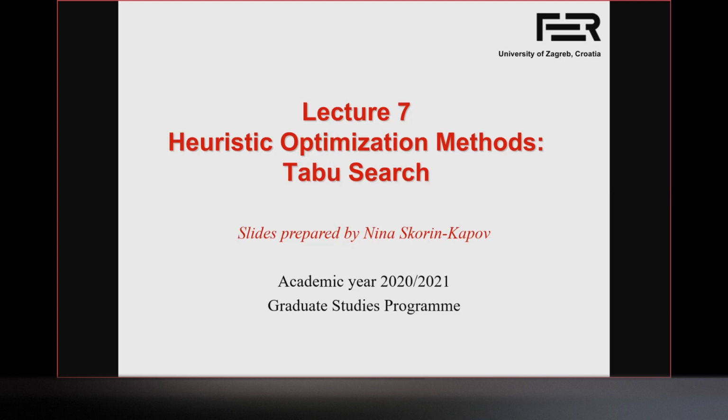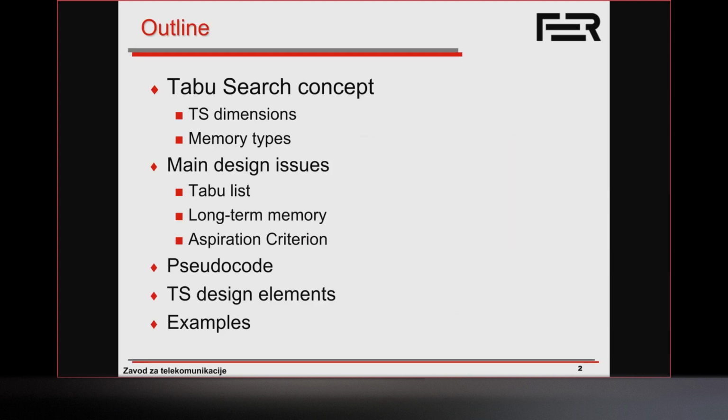So we're going to go through the basics of taboo search. We'll go through a number of examples today and also talk about some elements that are used to actually improve the efficiency of taboo search algorithms. Just as a point, taboo search has become quite popular over the past 30 years. About 30 years ago, it was proposed. Since then, there have been hundreds of scientific papers published that have investigated various applications of taboo search to various combinatorial optimization problems. So it has definitely been used quite a bit. Okay, so as I said, we'll talk about various concepts, these different memory structures, and we'll go through some examples.